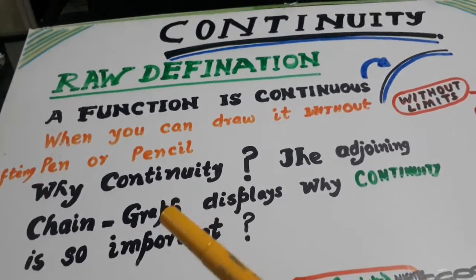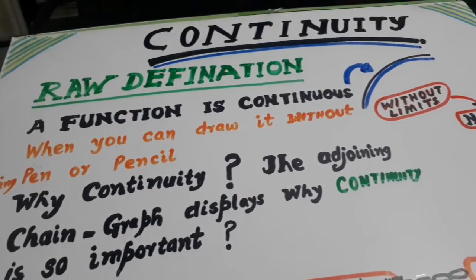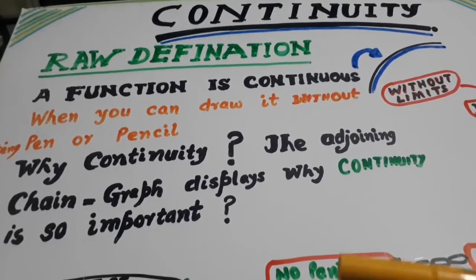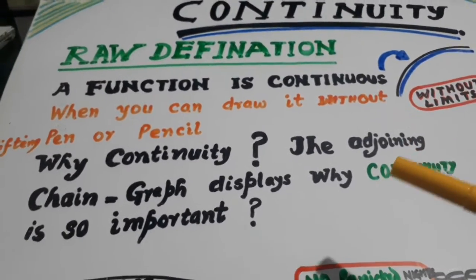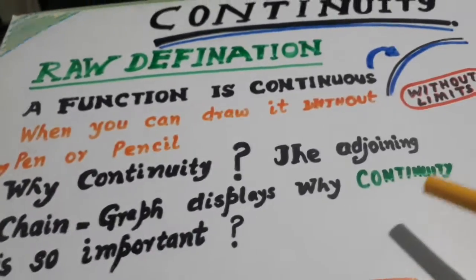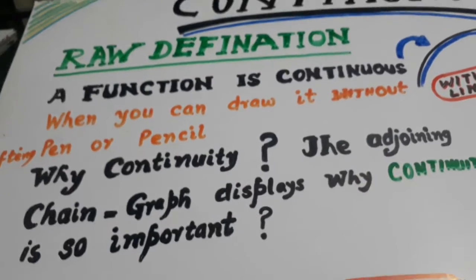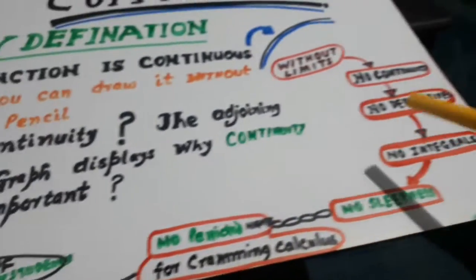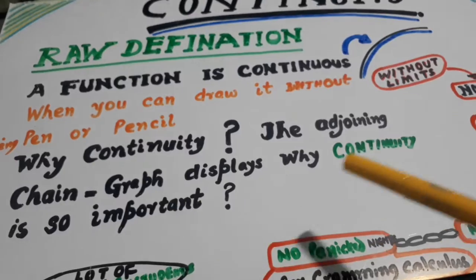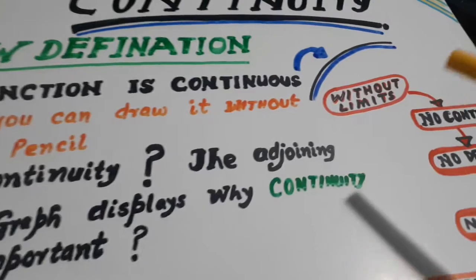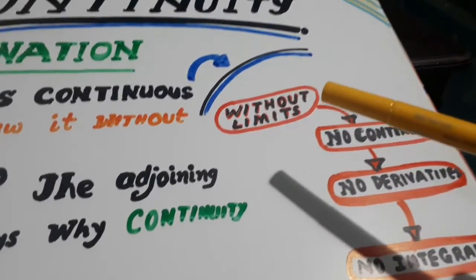The question arises, why are we studying continuity? Now I will explain why it is necessary and how it is worked out. Look here at the adjoining chain graph. This is the chain graph, and it displays why continuity is so important.